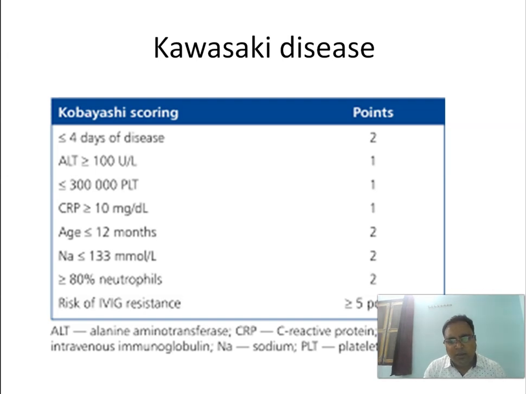If the score is more than or equal to 5, then there is risk of IVIG resistance. What are the points? Your ALT level, platelet level, CRP, age, sodium, neutrophil count, and duration of disease. If we add all these points and the score is more than or equal to 5, then we can predict that there could be risk of IVIG resistance in this case.